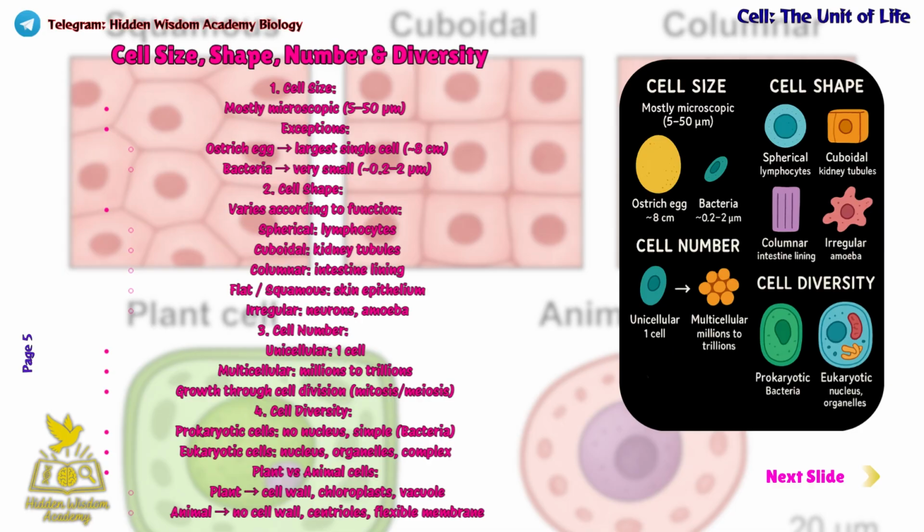Prokaryotic cells are simple without a nucleus. Eukaryotic cells have a nucleus and organelles. Plant cells have a cell wall and chloroplasts, while animal cells don't. This diversity helps living organisms survive and function efficiently.